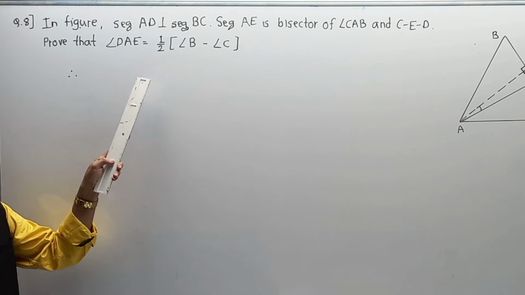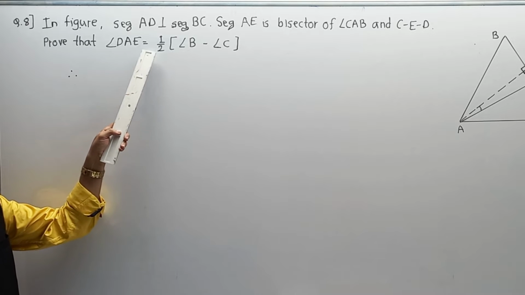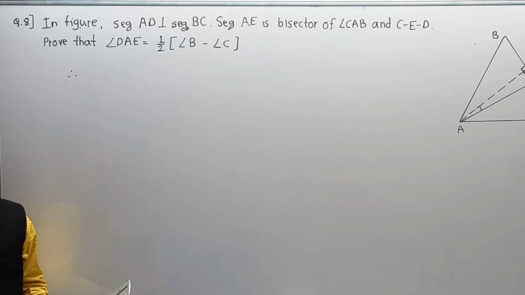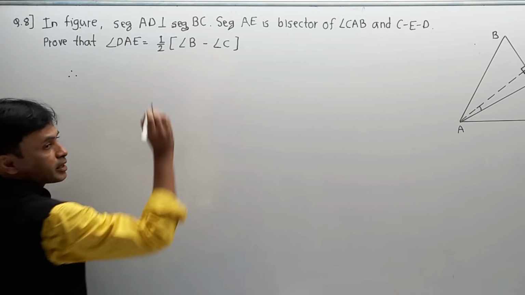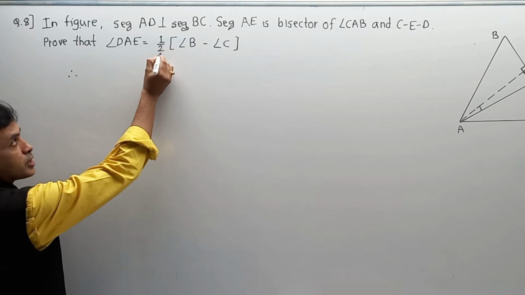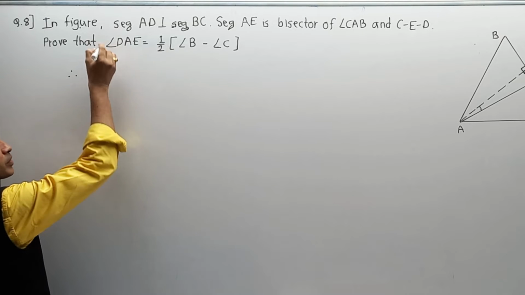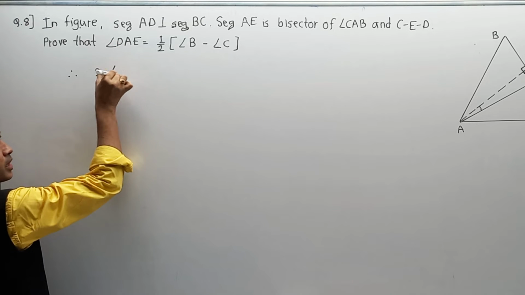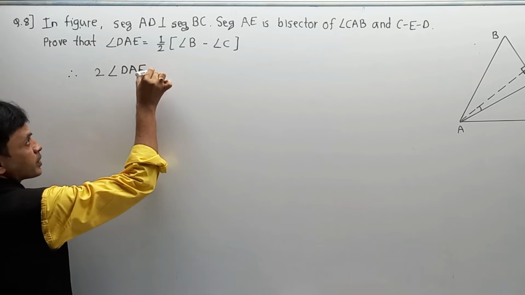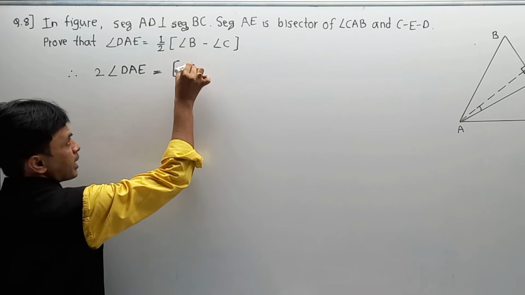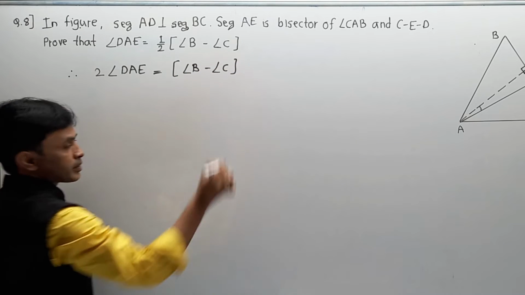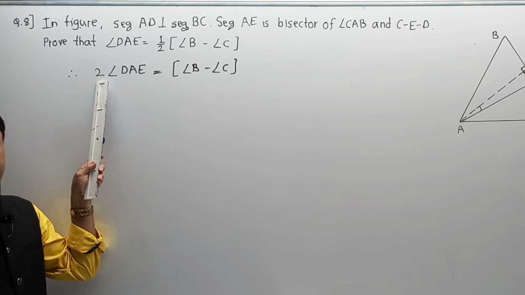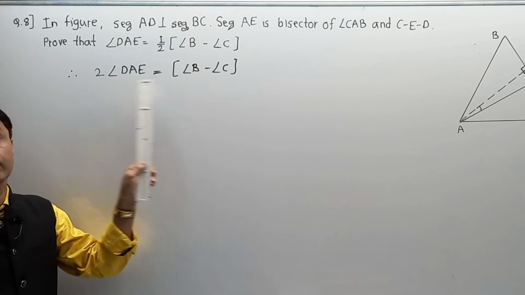What exactly? We have to prove that angle DAE is equal to half of angle B minus angle C. What is the target? Let us say this is the part that we want to prove. If I make a modification, this 2 in the denominator is shifted over here, because divided by goes to that side as multiply. So 2 times angle DAE is equal to, in brackets, angle B minus angle C. When I reach this step, definitely multiplying by 2, I can shift it back as divided by, and I have to reach this step.